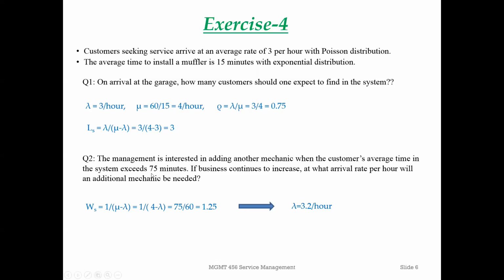We have to convert 75 minutes to hours, so we use 75 divided by 60, which gives 1.25. So basically 1 divided by (4 minus lambda) equals 1.25. Solving this equation, you get lambda equal to 3.2 per hour.